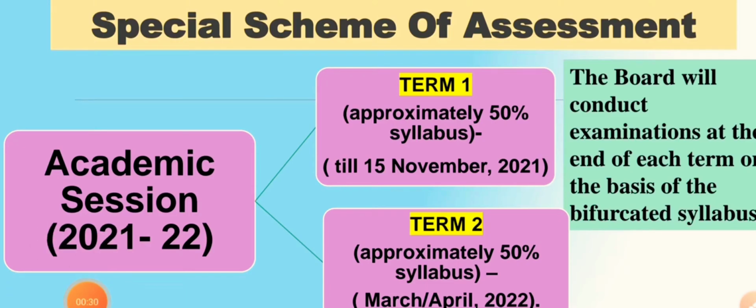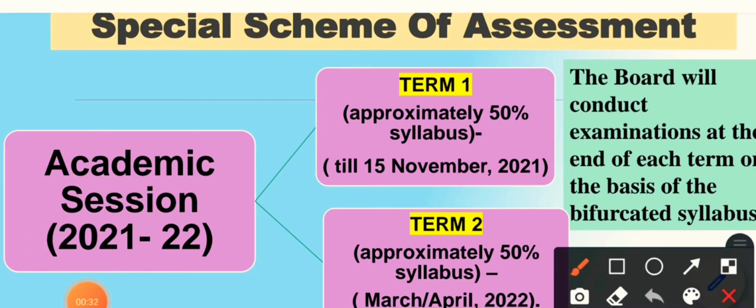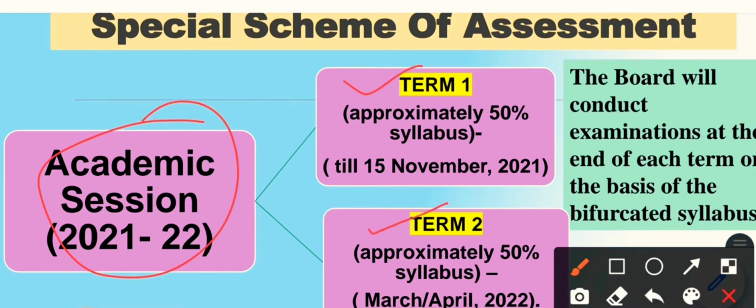Okay, so first have a look at the special scheme of assessment. It says that the academic session is divided into two parts, that is Term 1 and Term 2. Each term will cover 50% of your syllabus, and the Term 1 examination will start from 15th November 2021, that is your next month. And the Term 2 exam will be in March or April 2022.